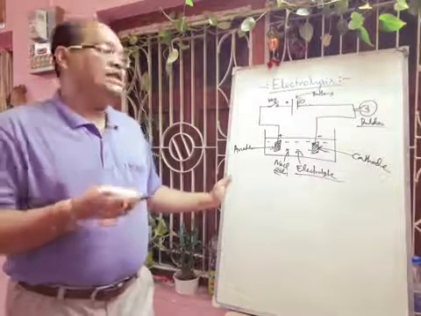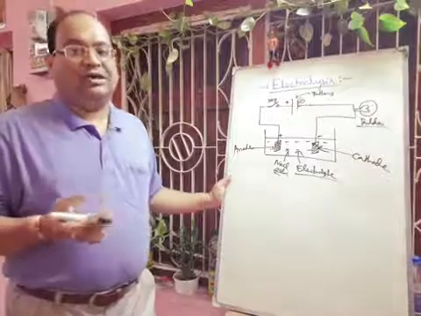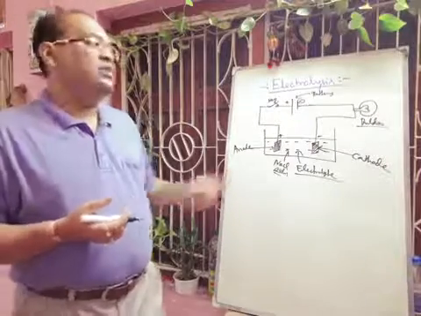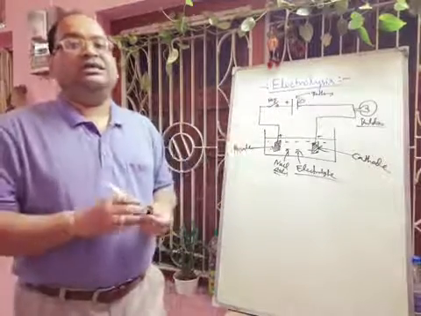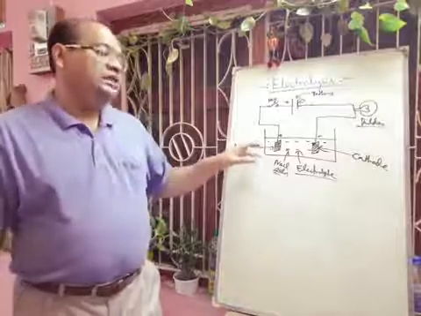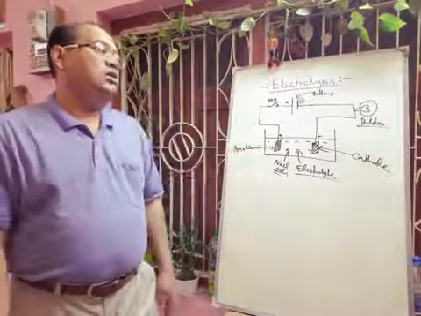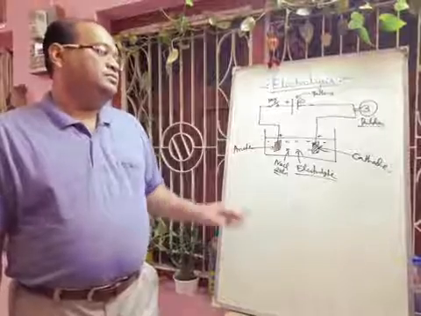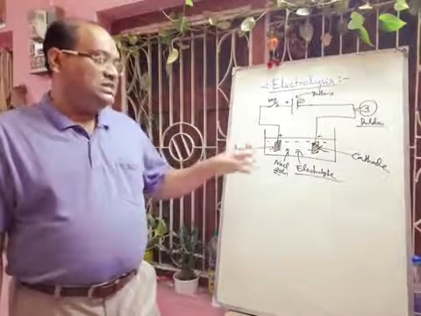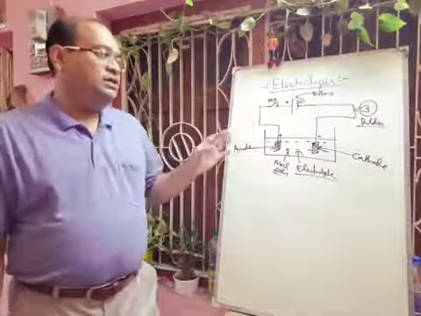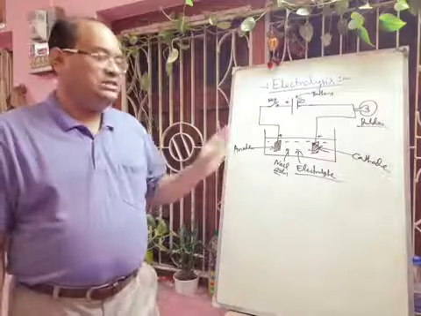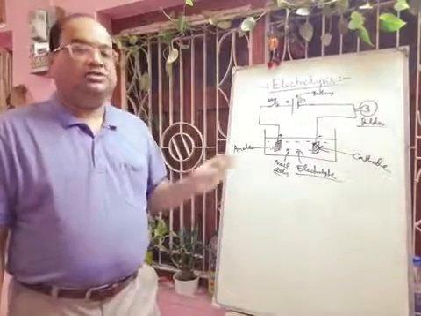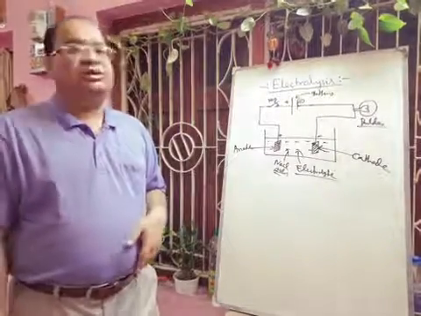And if you take an alcohol-water solution, then the bulb will not glow. That means this is a non-electrolyte. And this container here is called the voltameter. Now this is the complete diagram by which you can understand what an electrolytic cell is. Next we will discuss electrolysis.